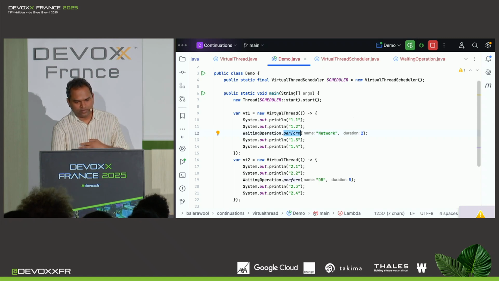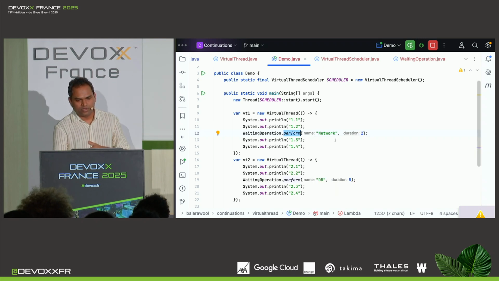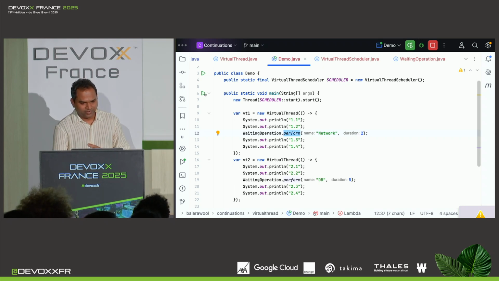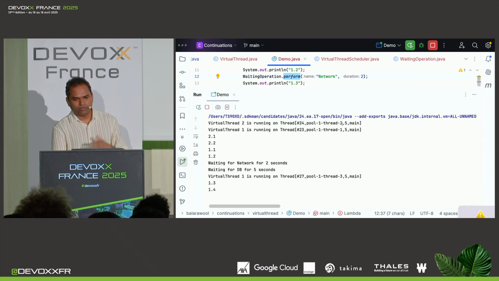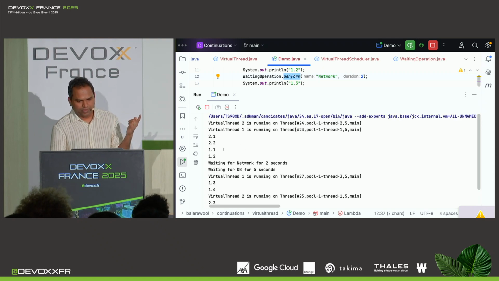Therefore, when virtual thread 1 comes back after 2 seconds, it has all the 3 platform threads available. It can pick any one of them and complete its execution. When virtual thread 2 comes back after 5 seconds, it again will have all the 3 platform threads, and it can pick any one of those. So let's see if that is how it works. When I run this, what I see is that virtual thread 2 is running on platform thread 2, virtual thread 1 is running on platform thread 1, and then they both execute 2 instructions, then they both start waiting.